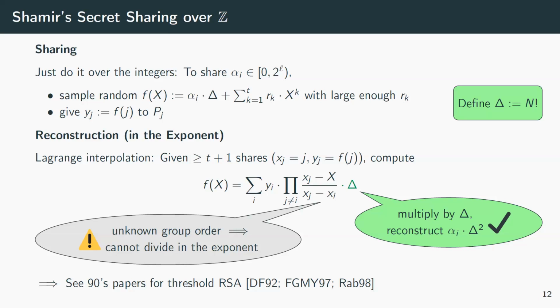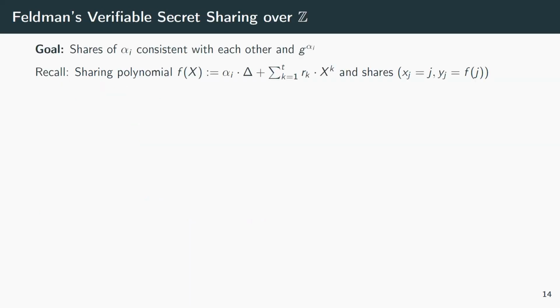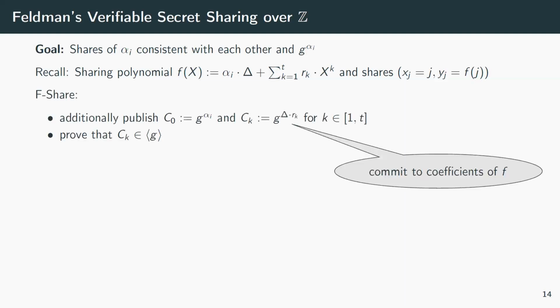So now we have a secret sharing scheme, and we can plug it into Pedersen's blueprint for key generation, but we want to have active security. So we need to make sure that all the stuff that party i does here is consistent with each other. Next step, verifiable secret sharing. There's Feldman's protocol, which is an extension of Shamir secret sharing. In addition to the polynomial and the shares, we also broadcast commitments to the coefficients of that polynomial. And we also need to prove that these commitments are in the right group. So that is one example of an application for the zero knowledge proof for discrete logs that I mentioned before.